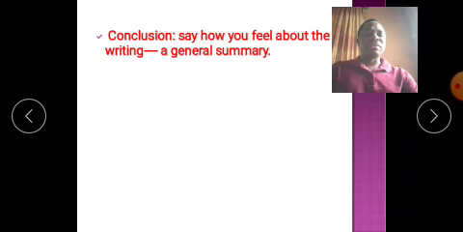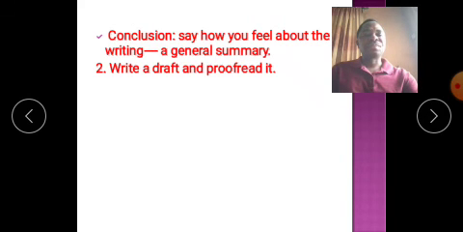Now, for conclusion, remember I said there are 3 paragraphs at least under the body. So the 5th paragraph will now be conclusion. First paragraph, introduction, at least 3 paragraphs for the body, making 3 points in different paragraphs. And the last paragraph will be the conclusion. So you are going to say how you feel about the writing. The whole thing you are writing, make a general summary. In the end, what happened? Make a general summary of your writings. That's what you are doing in conclusion.